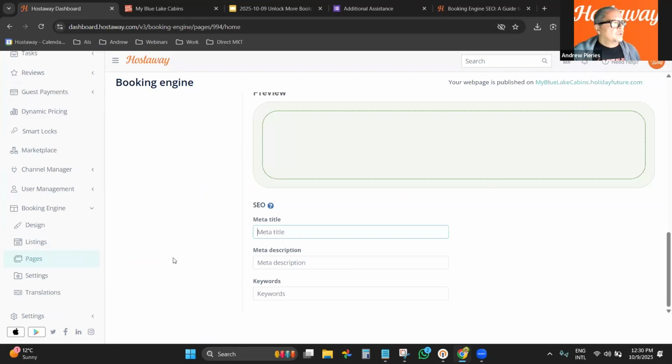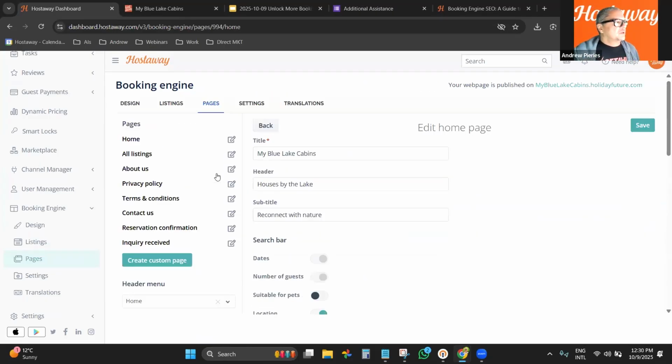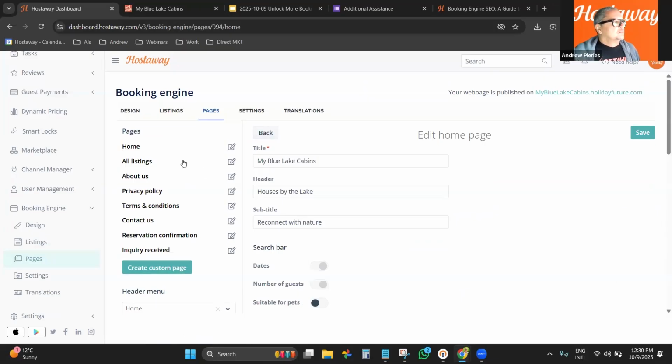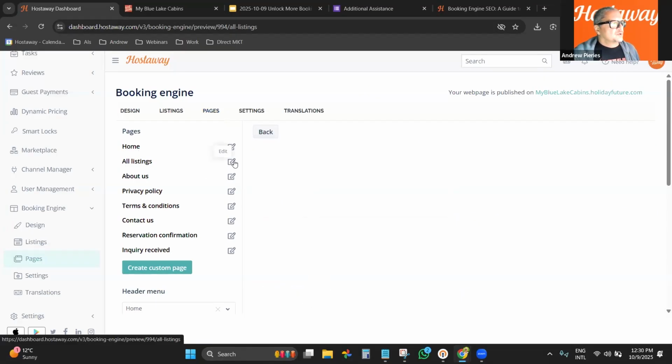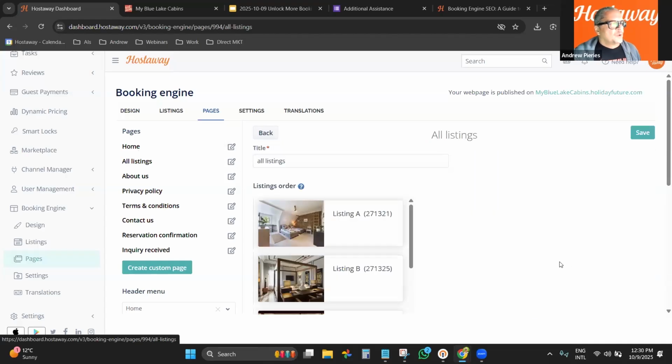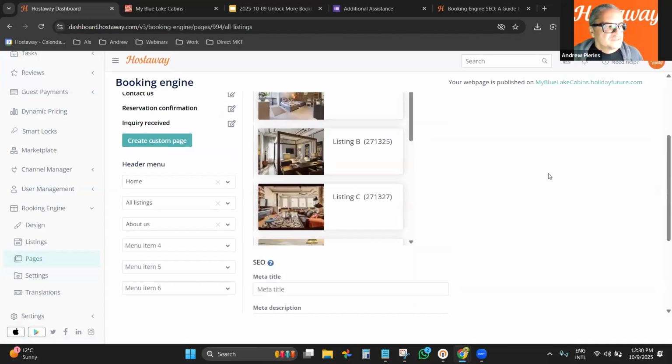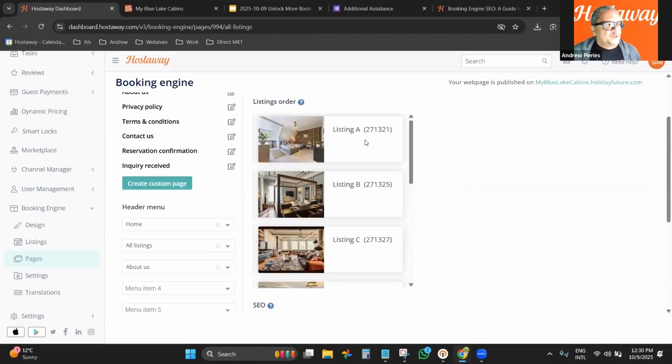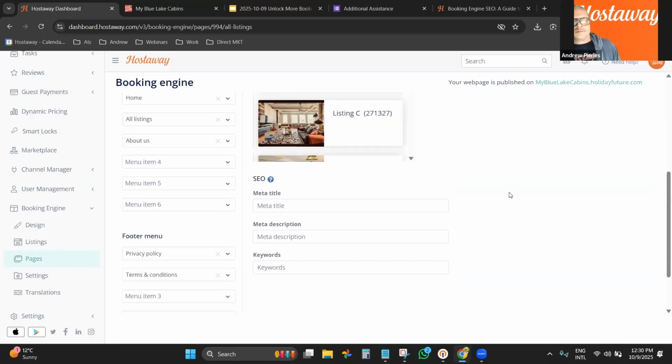And all right, let's go back. So I was going on home, right? So now let's go to listings. What is important about listings? From here, you can drag and drop, you can modify the order of the listings, right? So I have some clients, for example, property managers that are managing listings for different property owners.